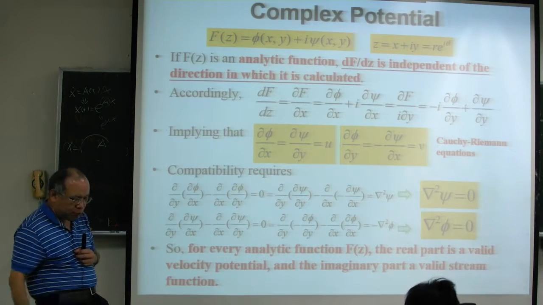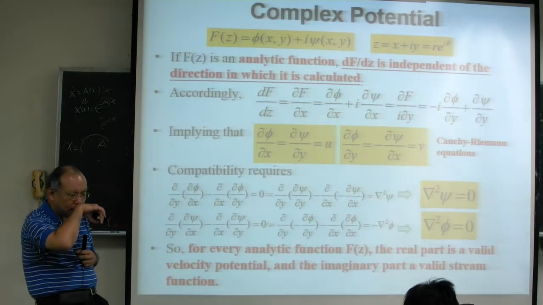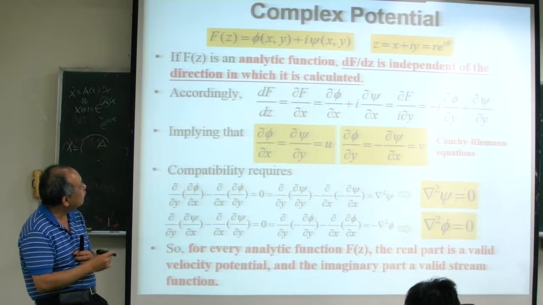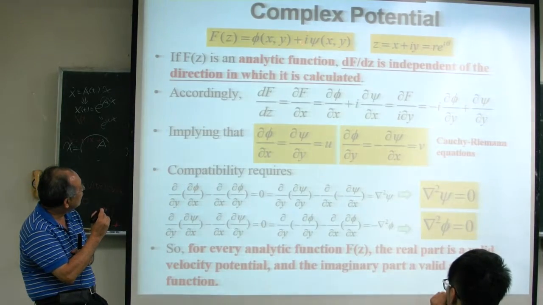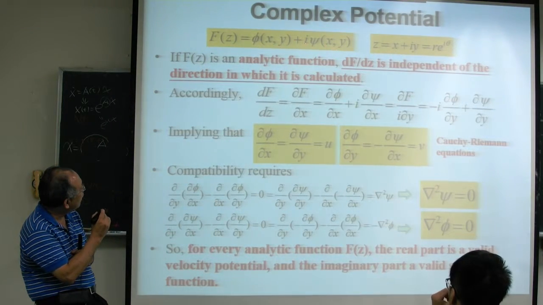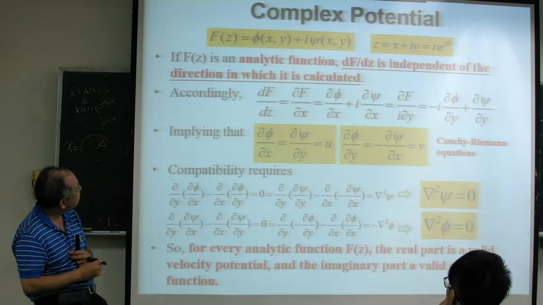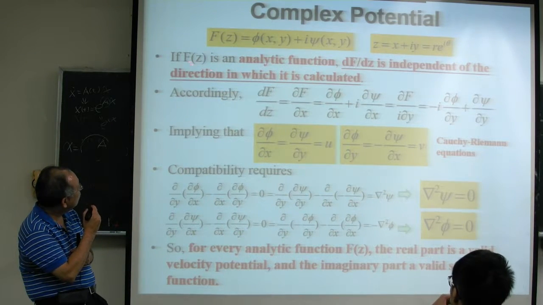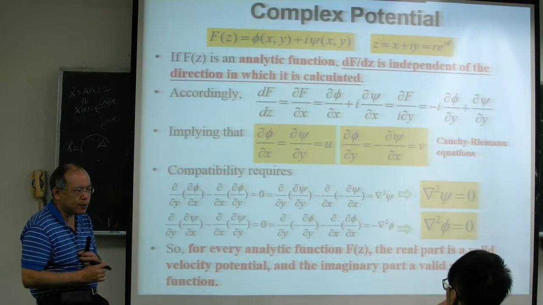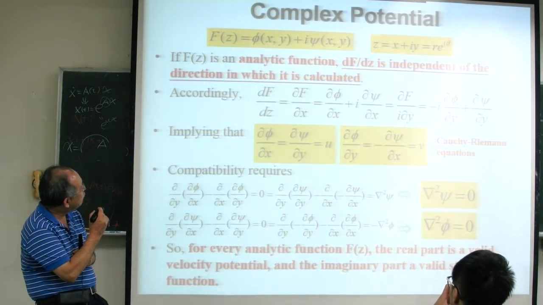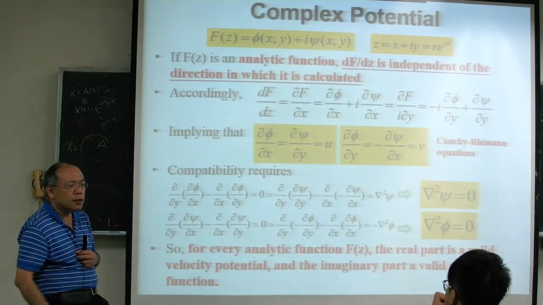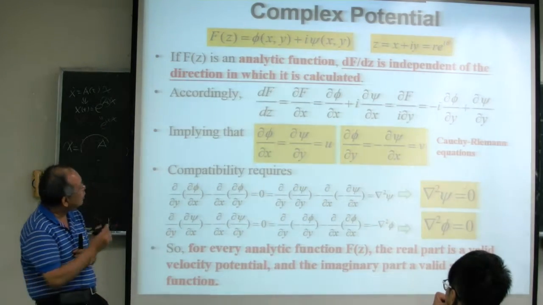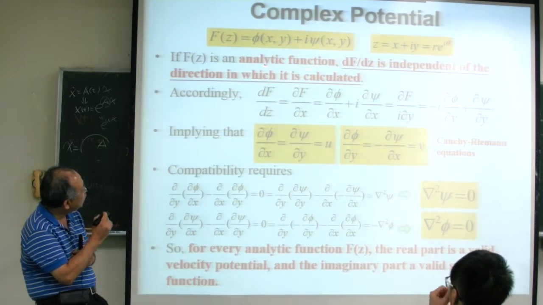And here we have to define something when you deal with a complex function. For example, f(z) is a complex function, right? This is a real part, this is an imaginary part. If this complex function is an analytical function, mathematically, the definition of an analytical function is what?